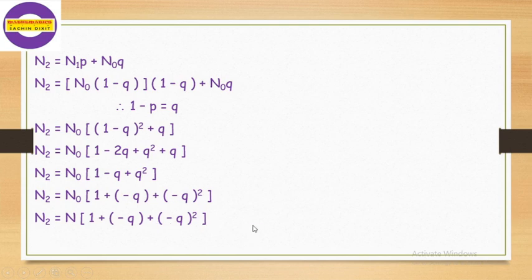Now, to generalize this, we have to calculate n3. n3 is n2 into p plus n1 into q. Here we cannot use n0 further because there are only two probabilities, one is existing and the other is non-existing, so only two terms will be there.